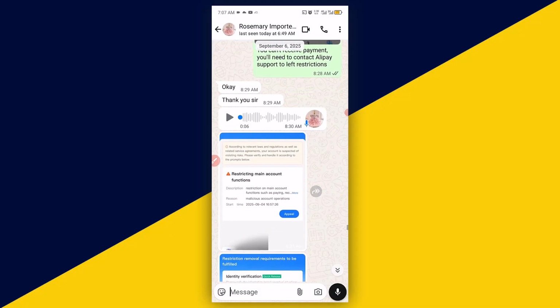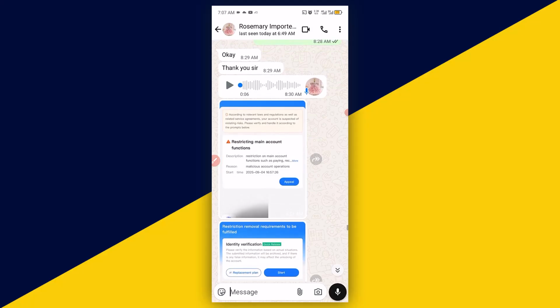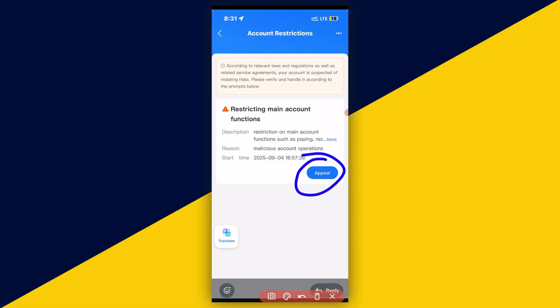What actually happened here is that I told this person they should go to their service notification in Alipay. When you have any issue in Alipay, always take note of your service notification message. That is where you see the proper action you need to take each time you have an issue with your Alipay account. So this is the message from the notification: restricting main account function. Restriction on main account functions such as paying, receiving, etc. If you find yourself in this category, to lift the restriction on the account, go ahead and click on appeal.